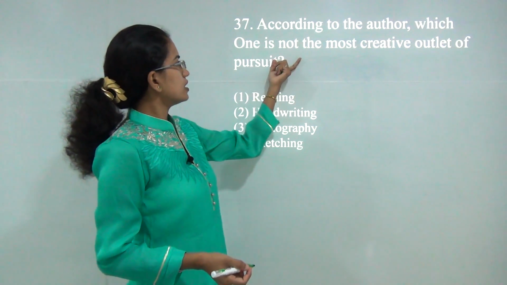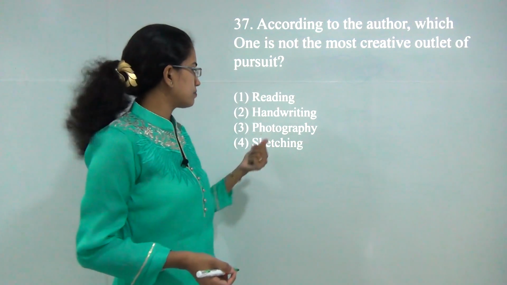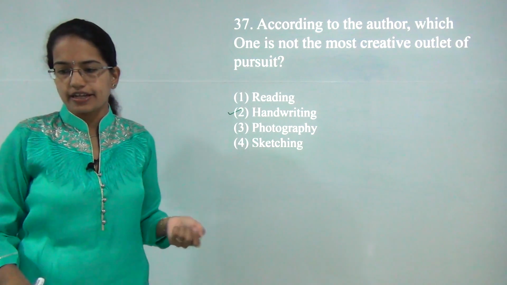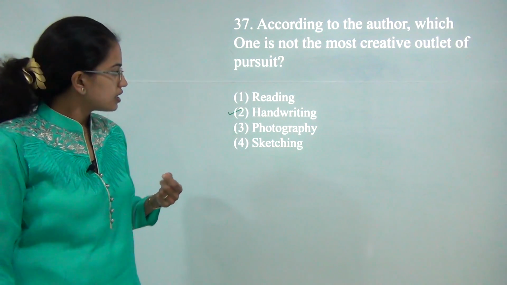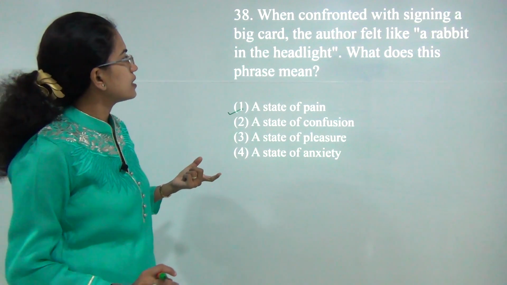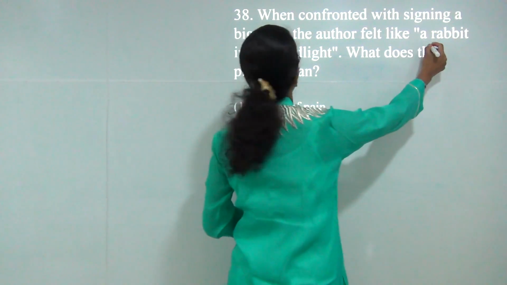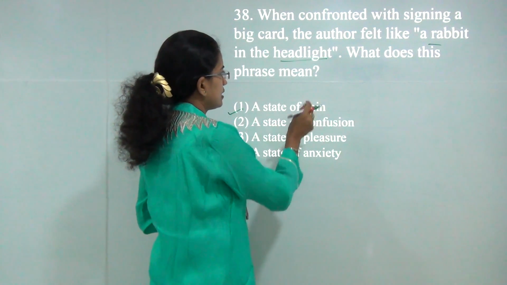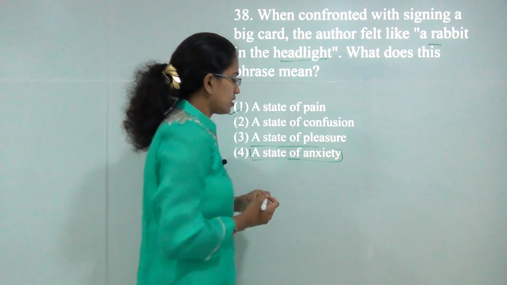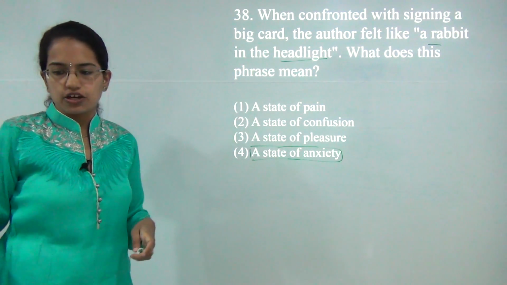So according to the author, which one is not the most creative outlet to pursue? The answer here would be handwriting, because people are not writing more nowadays. The next is, when confronted with signing a big card, the author feels like a rabbit in the headlight. This phrase technically means a state of anxiety or worry. So the answer here would be 4. That's the state of anxiety or worry.